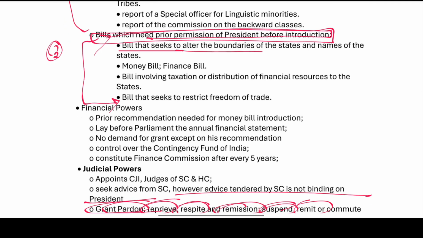Bills that seek to alter the boundaries of the states and the names of the states. A bill seeking to alter the boundaries of the state and the name of the state, right?